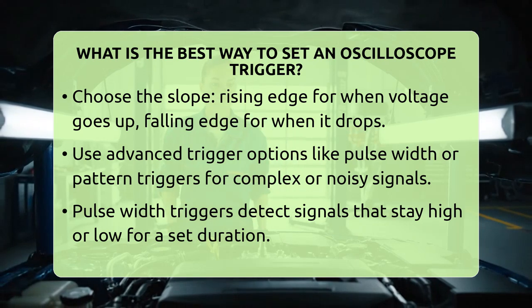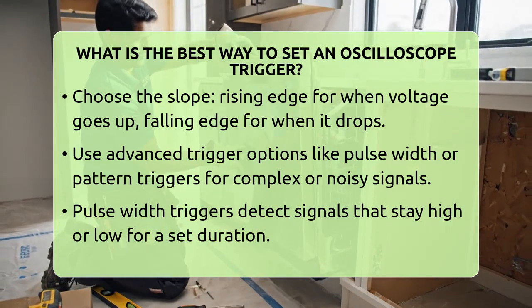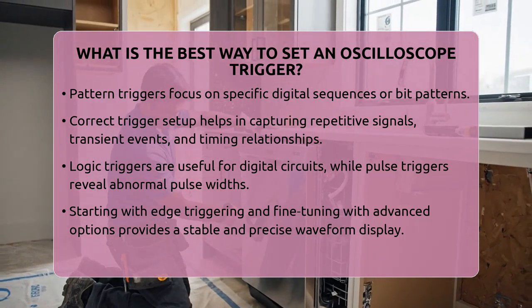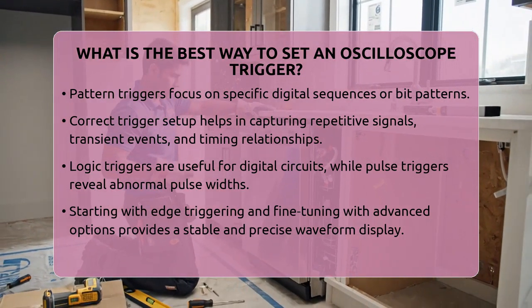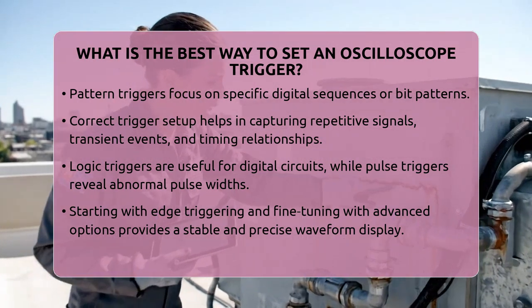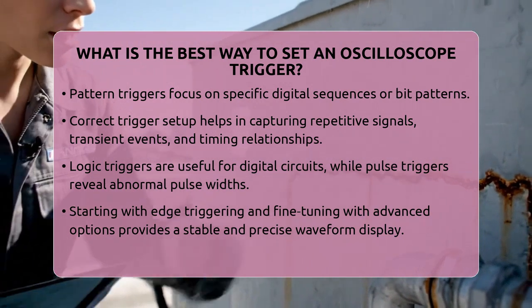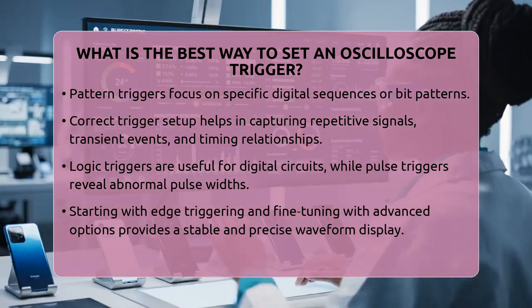Getting the trigger right is essential for accurate measurements. It helps you see repetitive signals clearly, identify transient events, and analyze timing relationships. For digital circuits, logic triggers can sync on specific bit patterns, while pulse triggers can reveal abnormal pulse widths.